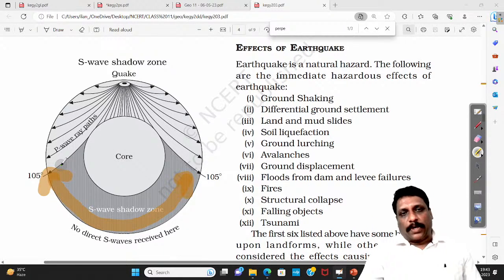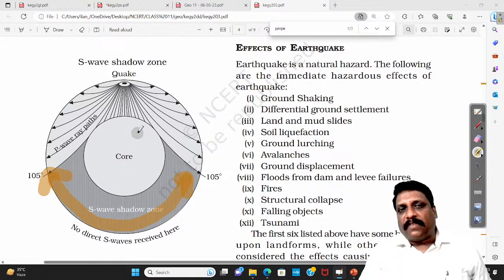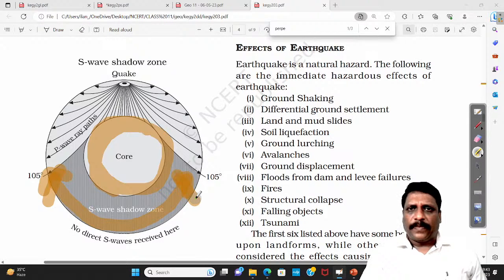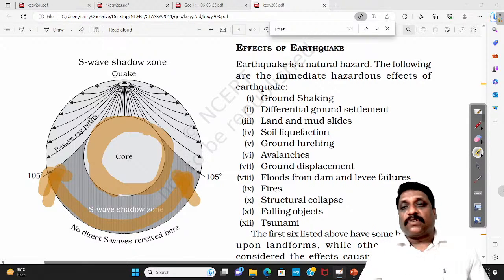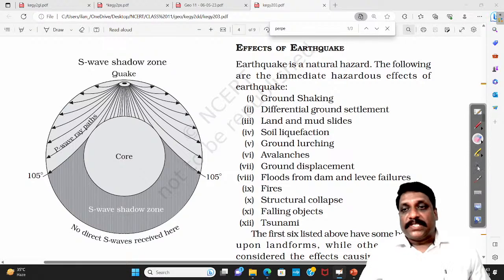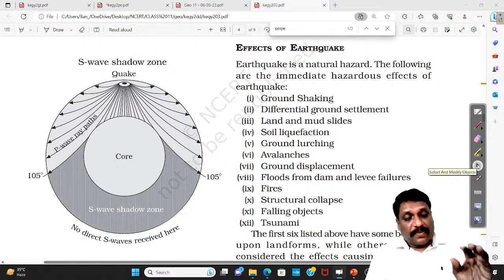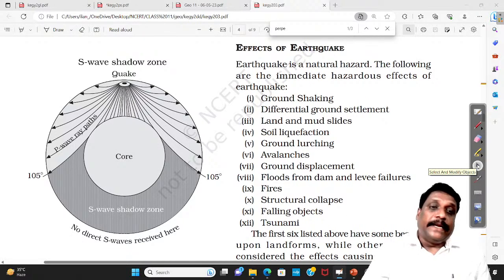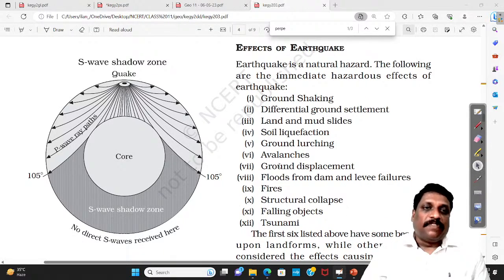Something very similar to it: the S wave cannot propagate via this layer, the outer liquid core. So the S-wave shadow zone is formed. Repeated analysis of the shadow zone has resulted in giving us a broad idea about the presence of a liquid layer.